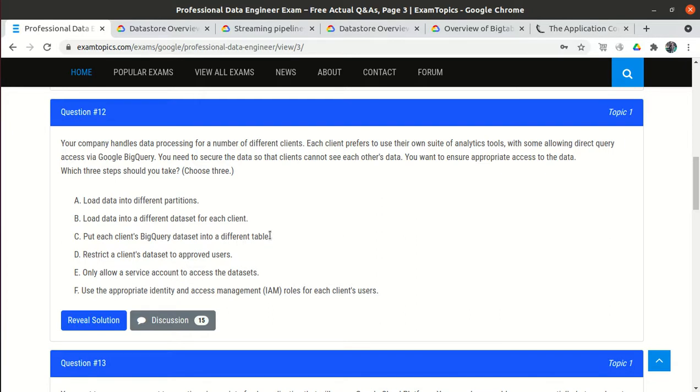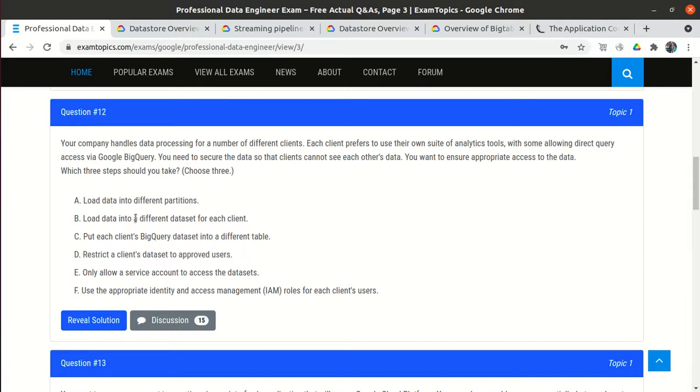So let's suppose that in table 1 we will put the client 1 data, in table 2 we will put the client 2 data, in table 3 we will put the client 3 data. So that will also work. But before marking option B and C, let's look at the other options. Restrict a client dataset to approved users.